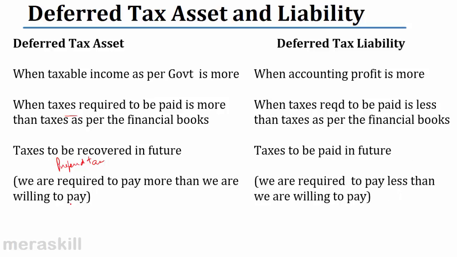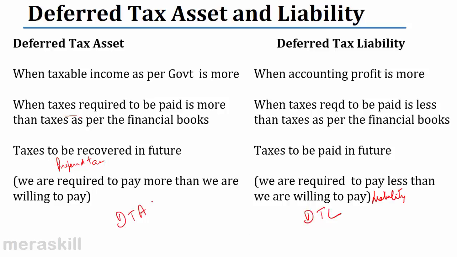So what will happen? These taxes will have to be paid in future. That means we pay less than what we feel we should be paying. Therefore, we end up with a liability. That is why it is a deferred tax liability.